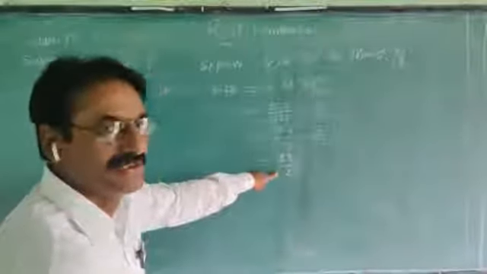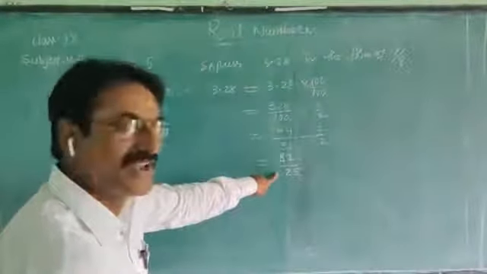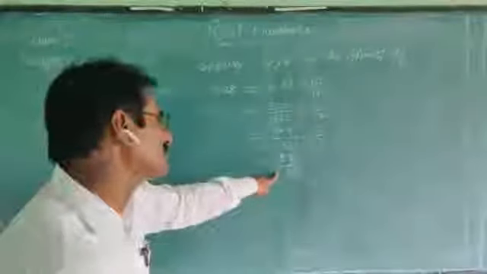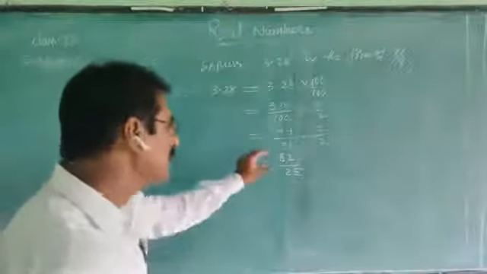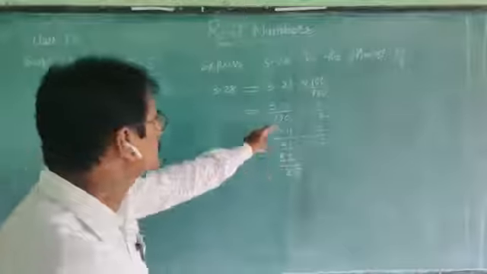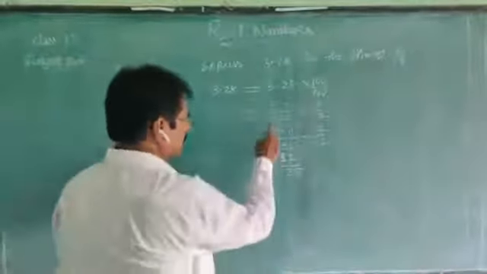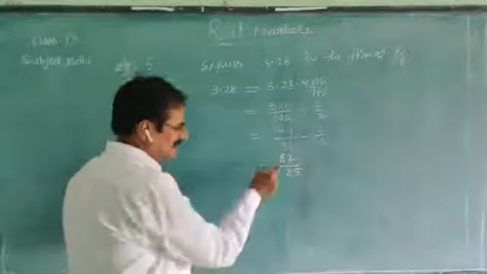Both have no common factor except one. This is the simplest form of these three. These three are equivalent fractions, and this is the simplest form.